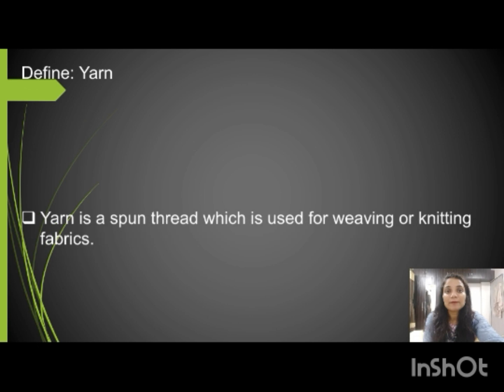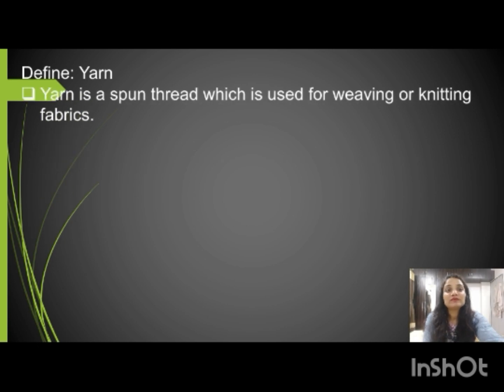Now we will first see the definition of yarn. Yarn is the spun thread which is used for weaving or knitting fabric. Now here, how is yarn made? It is made up of one or more than one fibers. These fibers are combined together, woven or knitted, and converted into fabrics.